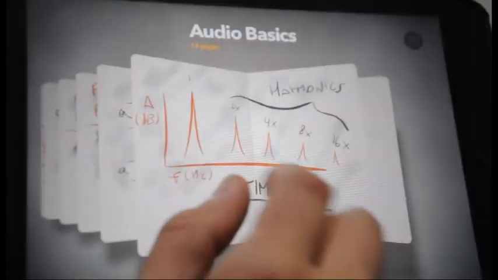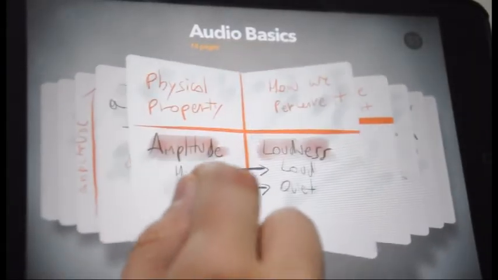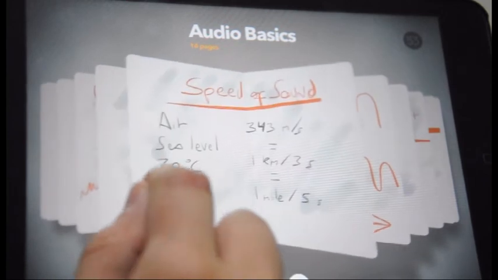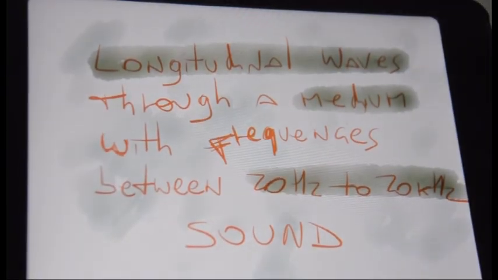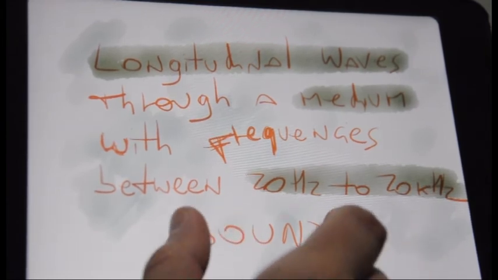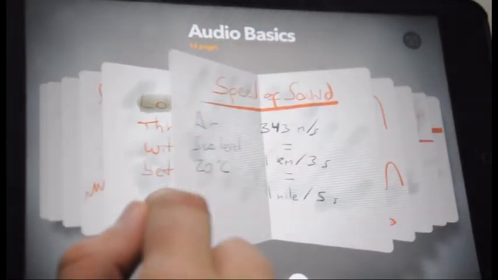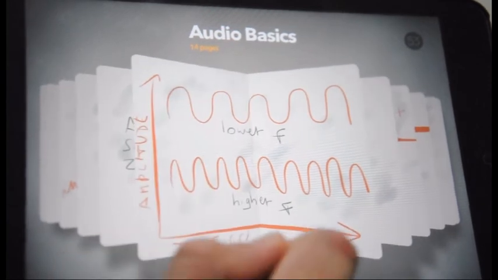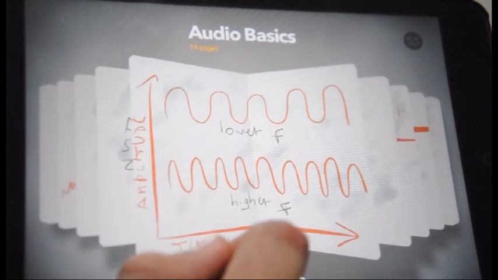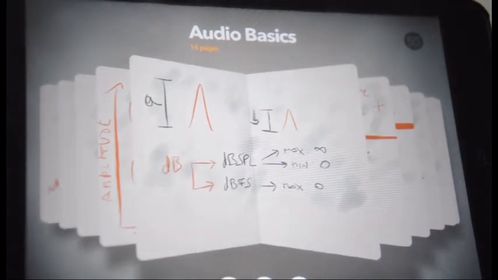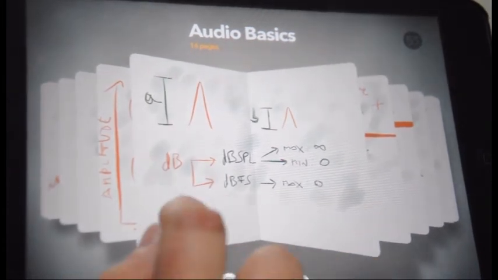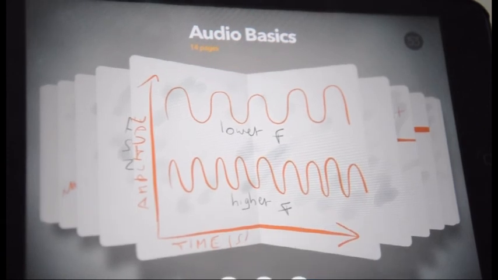So, let's make a quick review. Sound is the result of the propagation of waves in a medium, which oscillates the pressure of that medium, for example, the air, creating zones of compression and rarefaction. Sound is a longitudinal wave, but we represent it as a transverse wave so we can describe it more clearly. Amplitude is the extent of compression and rarefaction of the air. We perceive it as loudness. Frequency is the number of repetitions of the sound wave in a specific time.